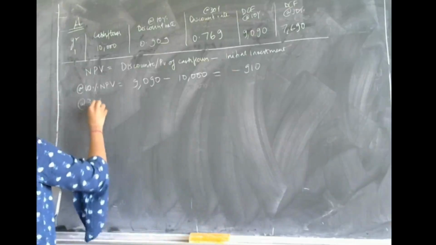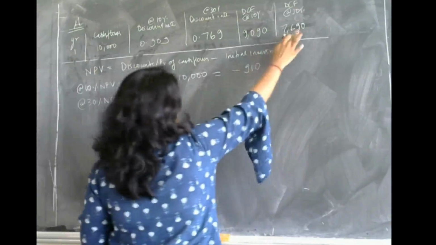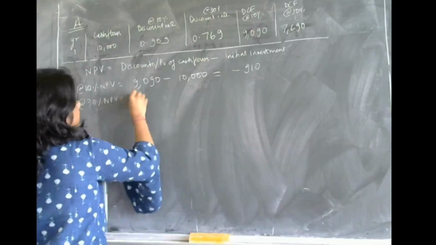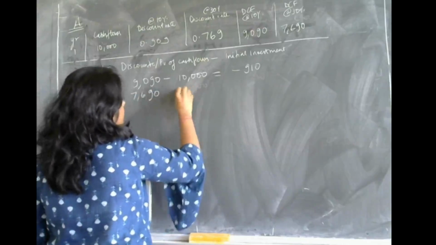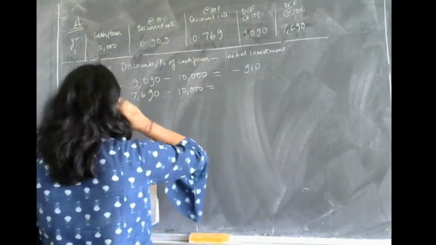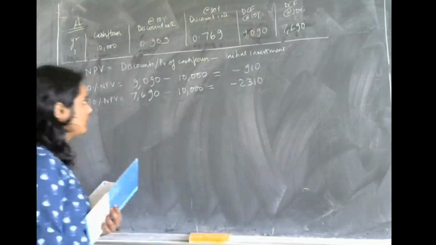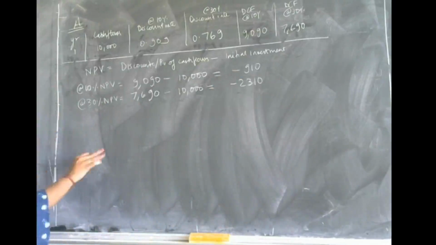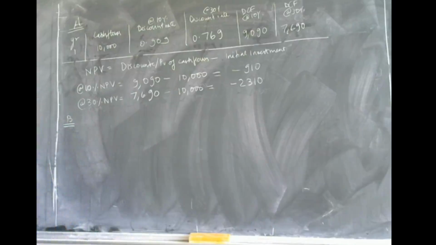At 30%, what are the discounted cash flows? 7,690 minus the initial investment of 10,000 is equal to negative 2,310. Okay, so that is what we got for project A. Now let us move on to project B.